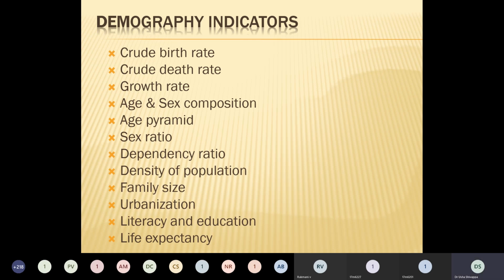Basically, these indicators help us identify the areas that need programs and interventions.